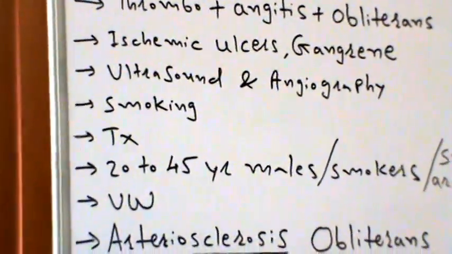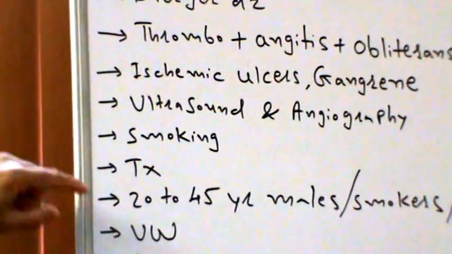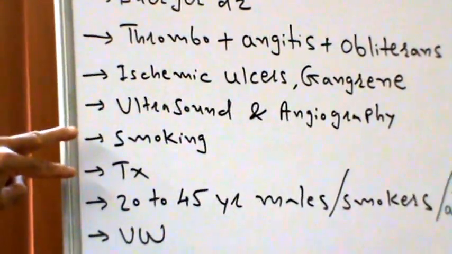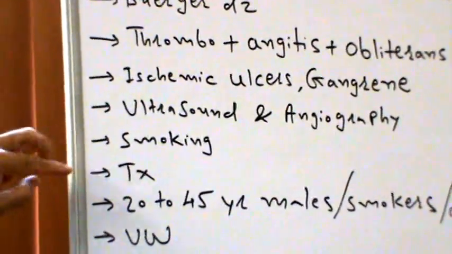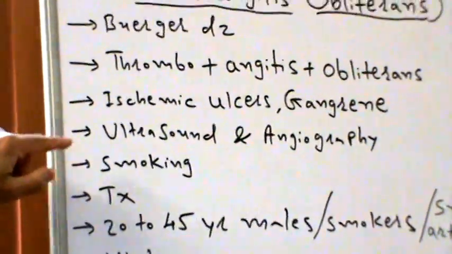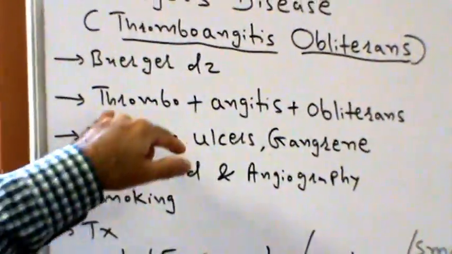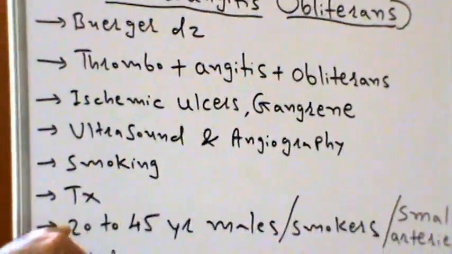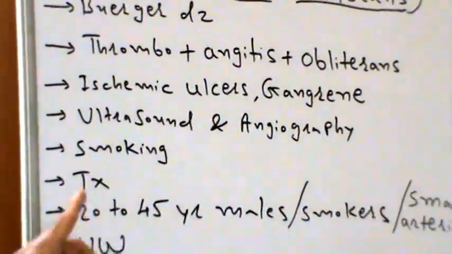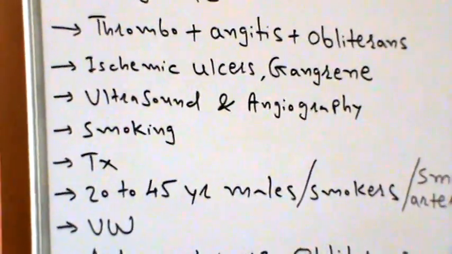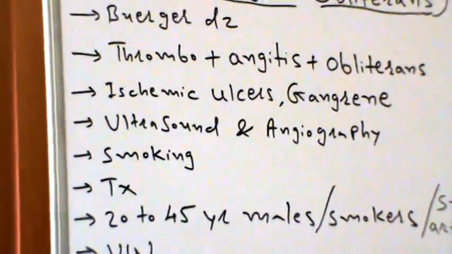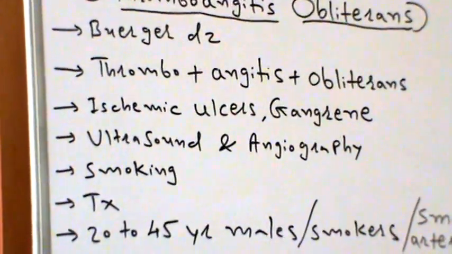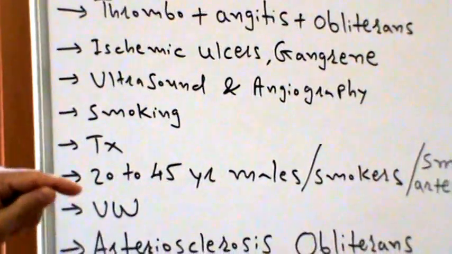Okay, so let's talk about the treatment. The only treatment is that one has to stop smoking. Seriously, period. One has to stop smoking, otherwise we are ready for the consequences of thromboangiitis obliterans. It may even go from claudication all the way up to autoamputation. So what else could be the motivation other than the consequences? So better stop smoking, that is the treatment when it comes to Berger disease.